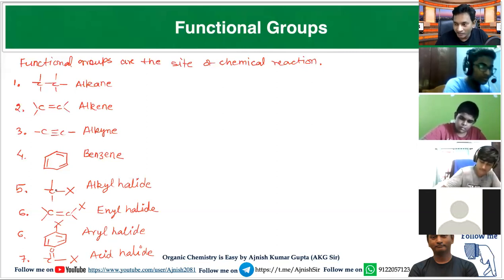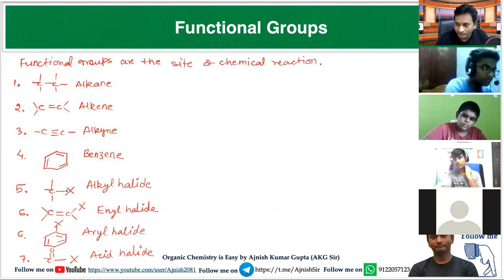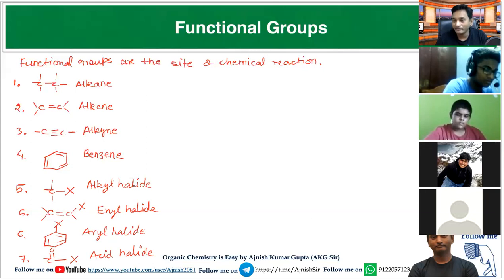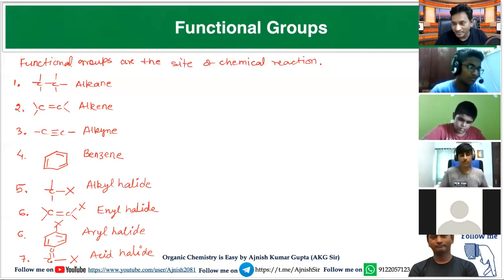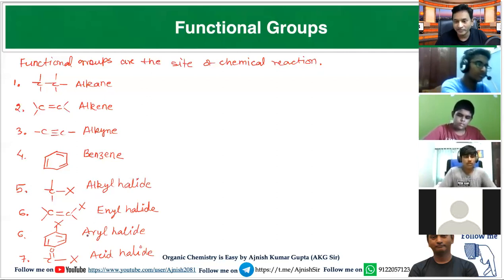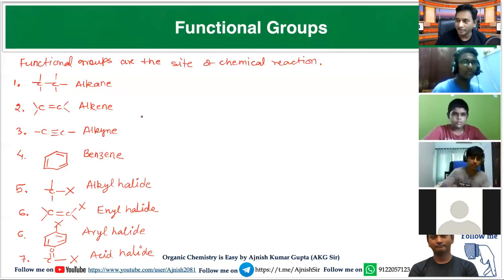When single bonded carbon is connected with halogen, it is called as alkyl halide. When double bonded carbon is connected with halogen, it is called as enyl halide. When this carbon-carbon double bond is of benzene, then it is called as aryl halide. And when C double bond O is connected with halogen, this compound is called as acid halide. So these are some halogen containing compounds which you will encounter in organic chemistry.